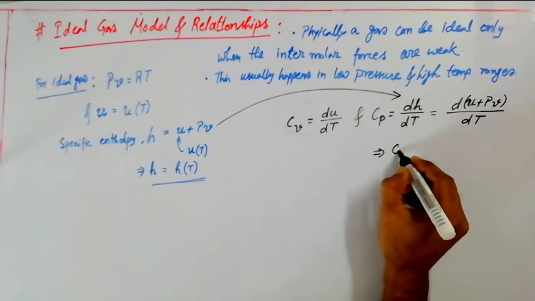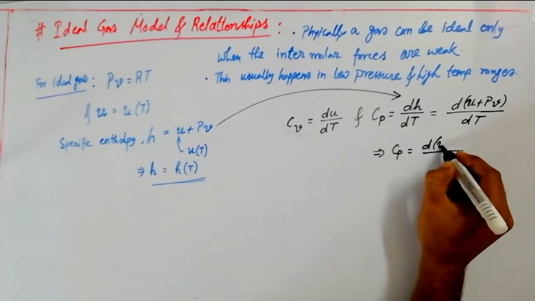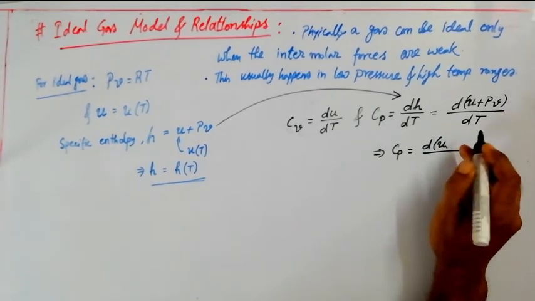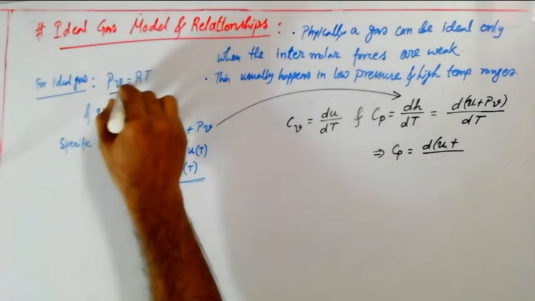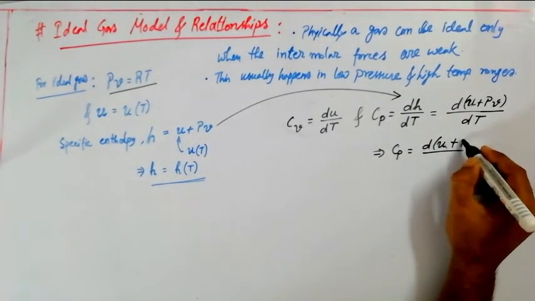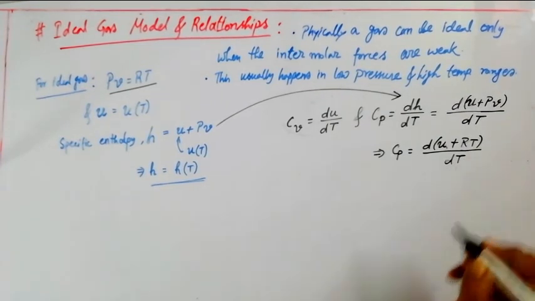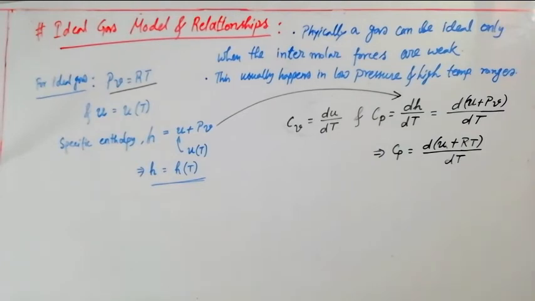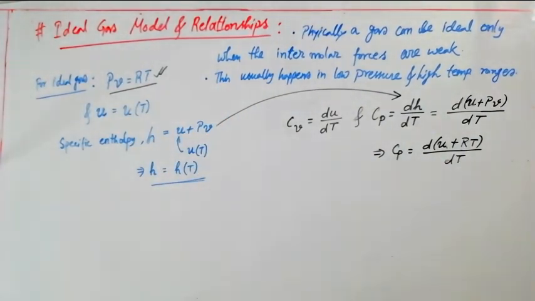So if we continue that expression, Cp equals d of small u plus Pv, and Pv equals RT, so I am writing RT by dT. There is no problem at all, because Pv equals RT, that we know already. That's why Pv can be replaced by RT.